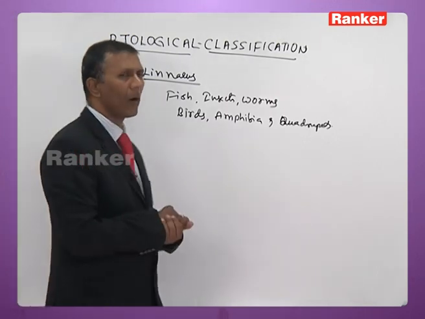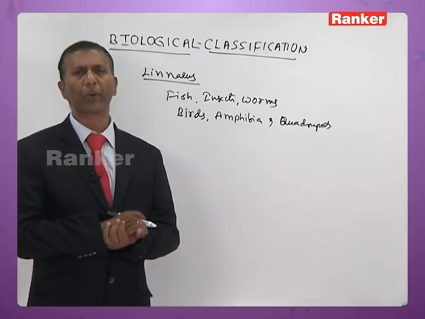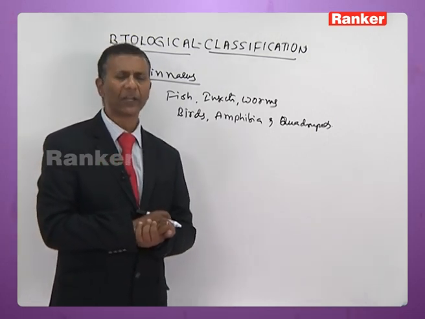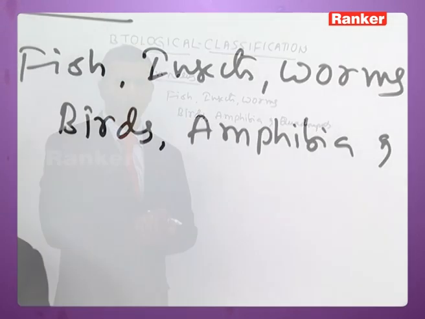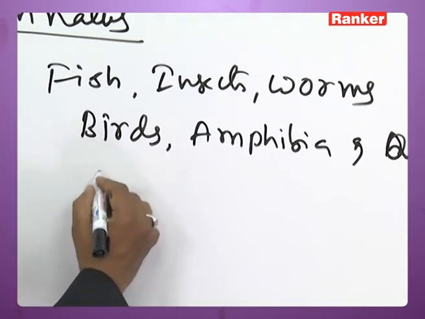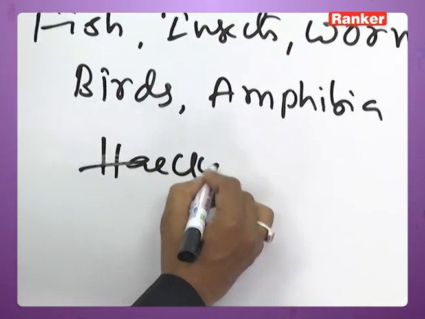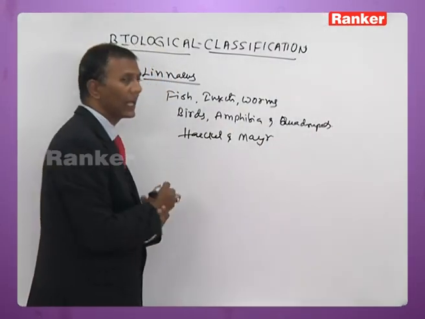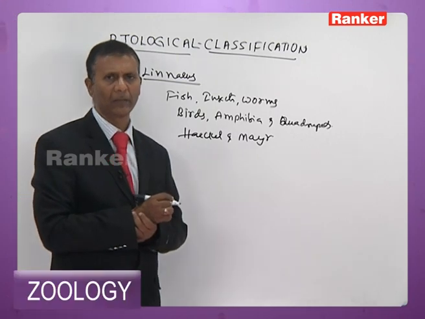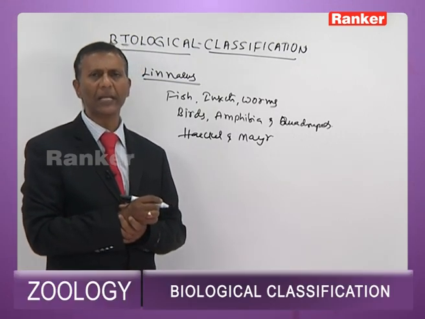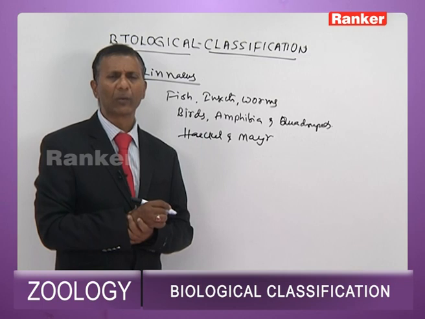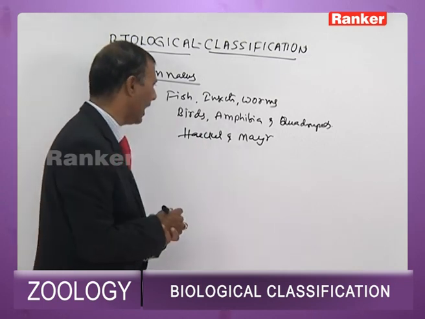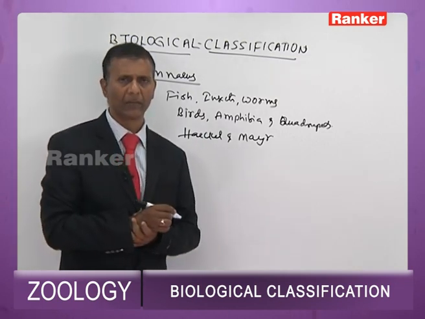The modern form of natural classification, the improvised form of natural classification in the animal kingdom, was put forth by Haeckel and Mayer. So basically it was put forth by Linnaeus. Later on it was modified by Haeckel and Mayer.